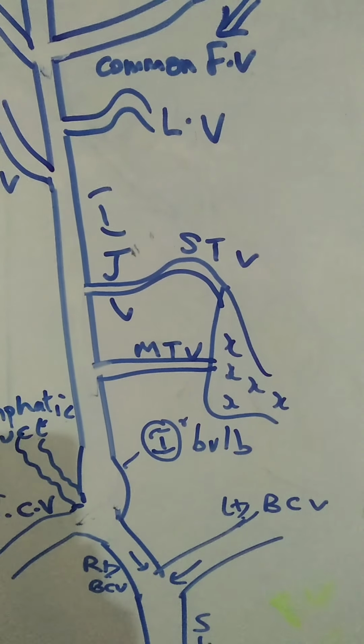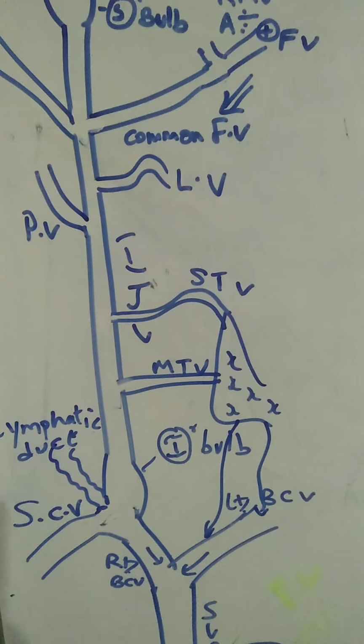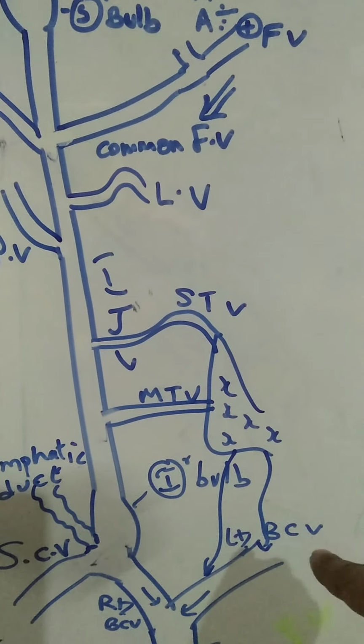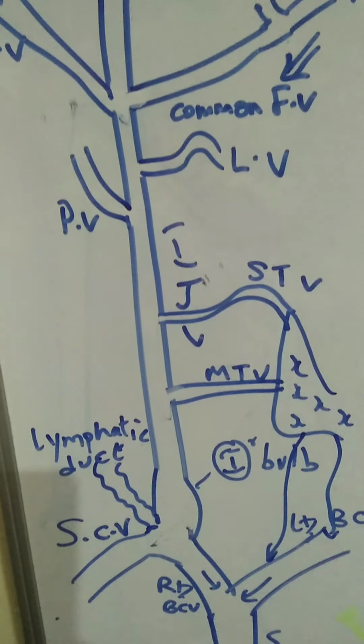Why? It is right beneath the thyroid gland. That's why this one. So that is where the inferior thyroid veins end. But the superior thyroid and middle thyroid veins end in the internal jugular vein.